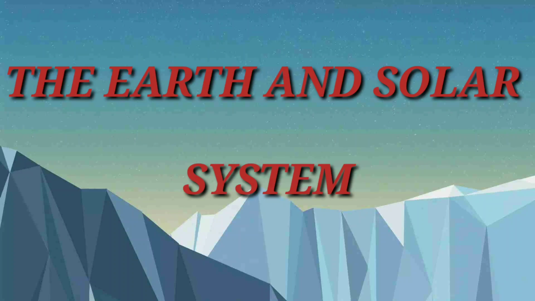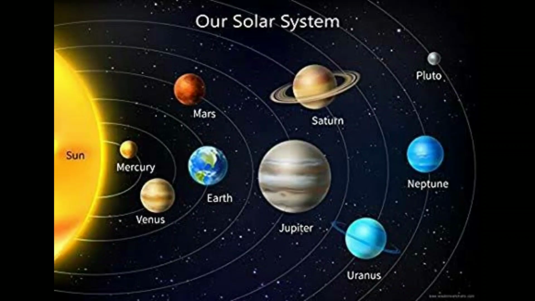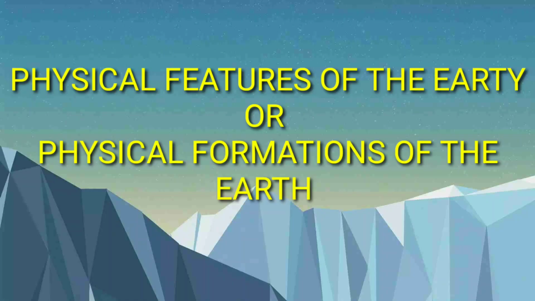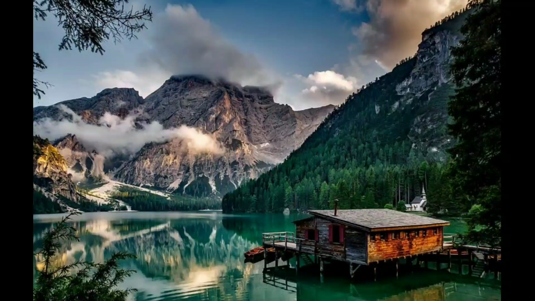We are living on the earth. So our earth is a unique planet. Earth is one part of the solar system or solar family. In the solar system there are 8 planets, and among them Earth is a unique planet. It is the third planet also. Earth has different physical features like mountains, forests, and water bodies like lakes, rivers, oceans and small ponds.